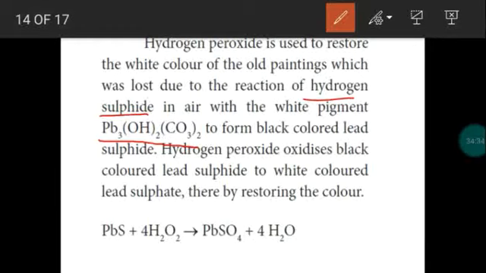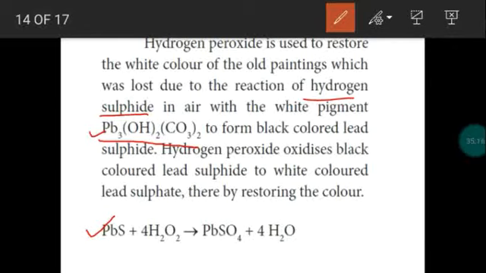The hydrogen sulfide present in the atmospheric air reacts with this pigment. That means it reacts with the metal lead. It forms a black colored lead sulfide. Why does the painting become black in color? Old paintings become black in color mainly due to the formation of black colored lead sulfide on the surface, right? Hydrogen sulfide present in the atmospheric air combines with the lead of the color pigment and forms black colored lead sulfide. So this coating has to be removed.